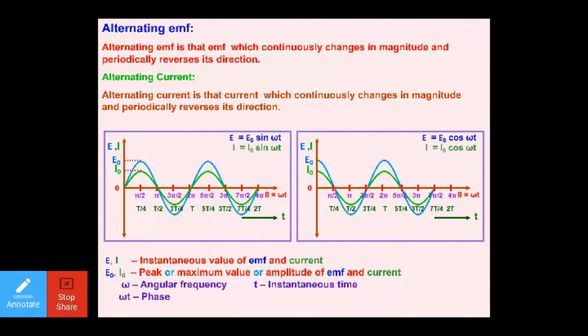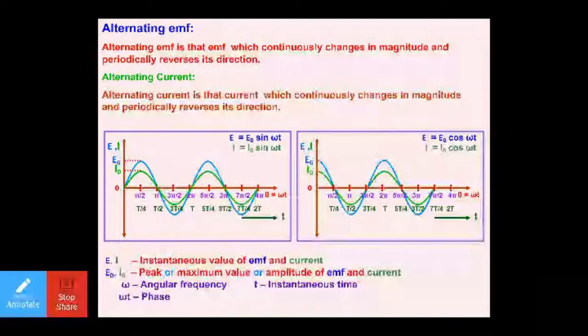Furthermore, E and I are the instantaneous values of EMF and current. I hope you already know the meaning of instantaneous values. Instantaneous values means the value at a particular instant of time. For example, if any time is mentioned to you, then the value of E and I at that instant of time is known as the instantaneous value at that time.